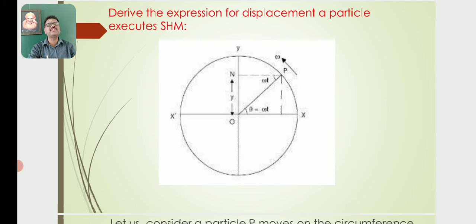When the particle moves from y dash to x, the foot moves from y dash to O. So as the particle moves in the circular path, its foot moves from O to y, y to O, O to y dash, and y dash to O. That means the foot of the perpendicular drawn from the position of the particle to the y axis executes simple harmonic motion, an up and down motion, as shown in the diagram.